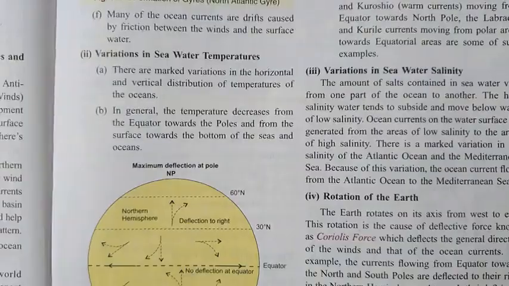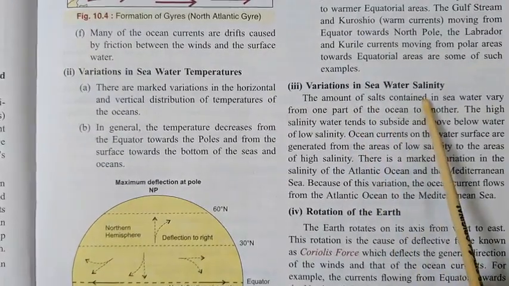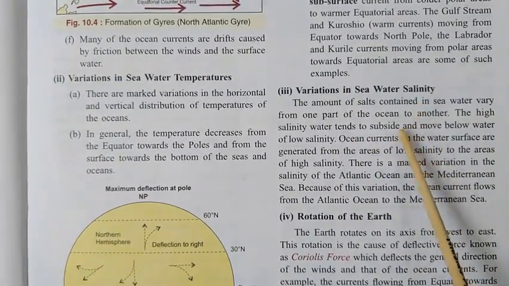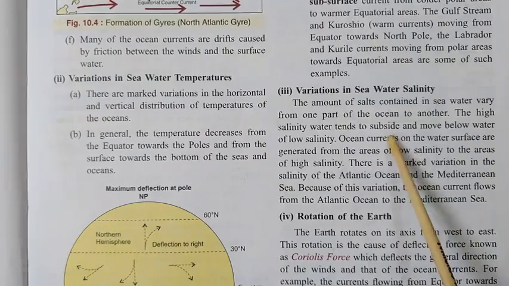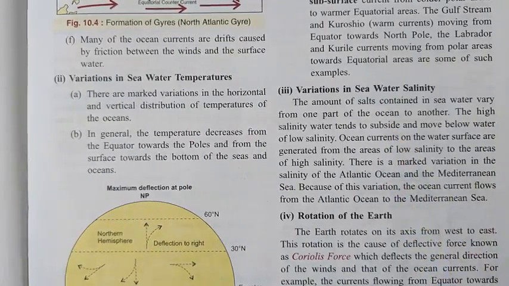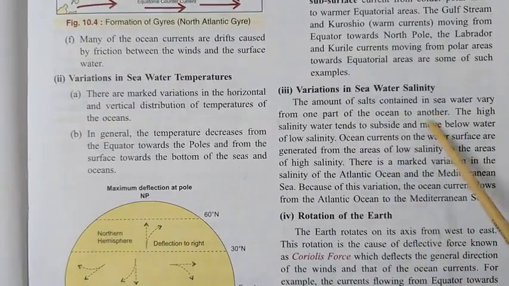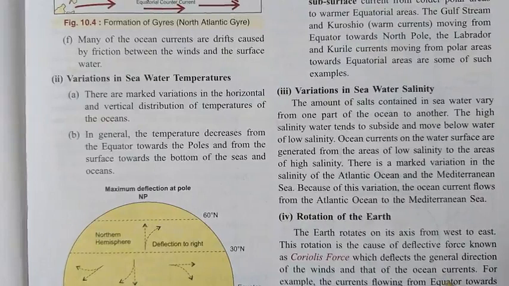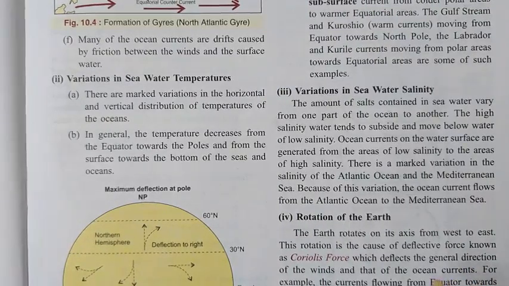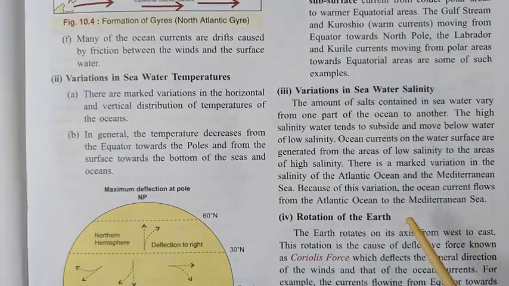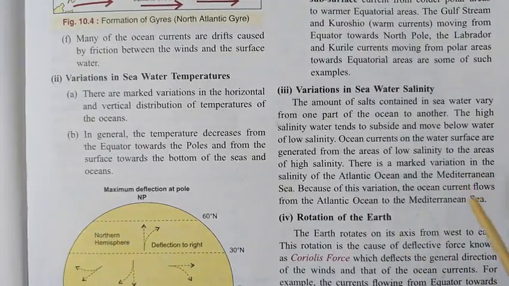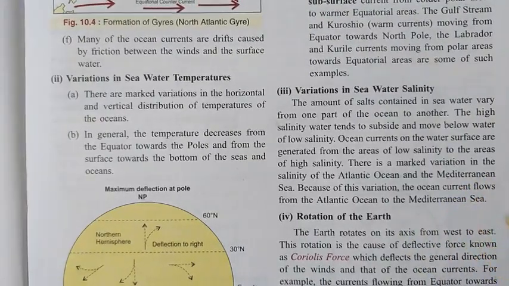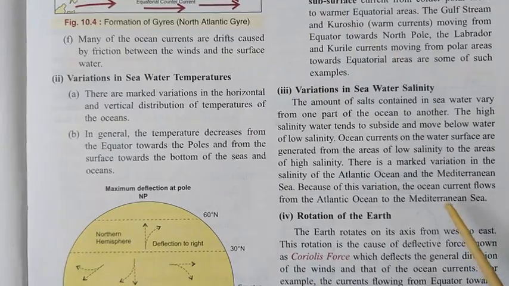Now next is the variation in seawater salinity. Already we have seen this was very important. That's why I have given you one description. And we have seen that the salinity of water depends upon two factors. Now, what are these two factors? The first factor is the rate of evaporation. I told you, when the evaporation is high, what happens? Salinity becomes high. But when the rate of evaporation is low, now what happens?